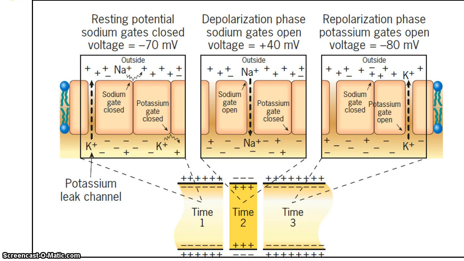I will show you this diagram. You can see in this diagram that the voltage has become plus 40 millivolt. Why? Because there is opening of sodium voltage gated channels.